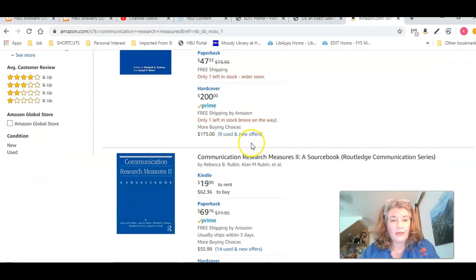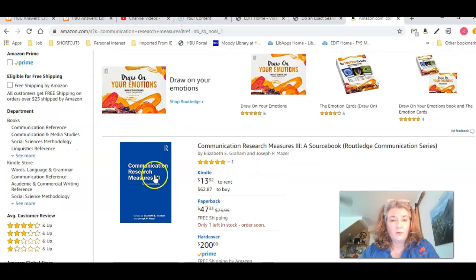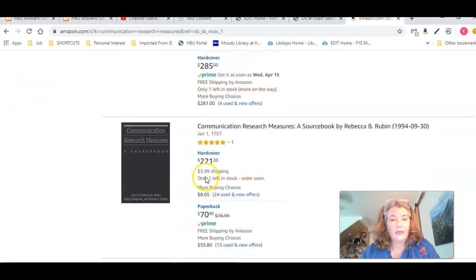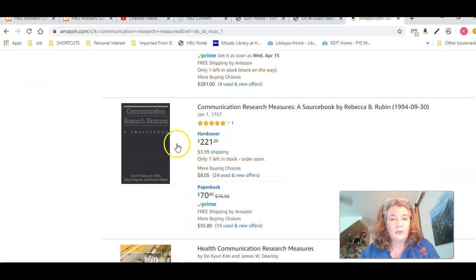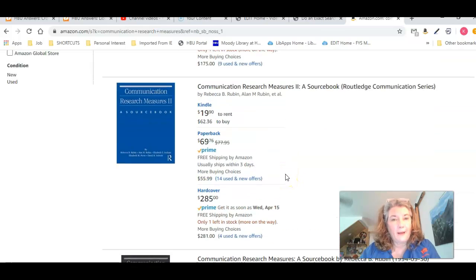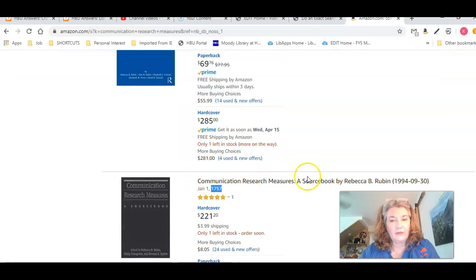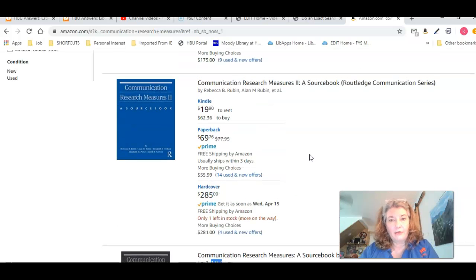And really quickly, I found out that this one was published 2019, this one 2010, and then this one here in about 2009. The funny thing was that Amazon is actually putting the date 1757 on there. So I took the information that I needed, the title of the book, and I looked it up in the catalog and actually checked this out from our library.